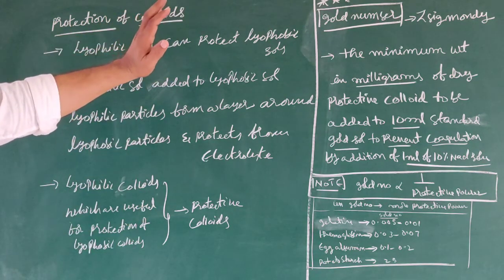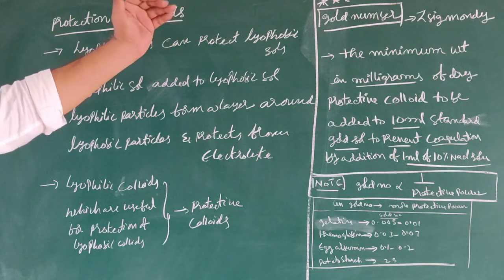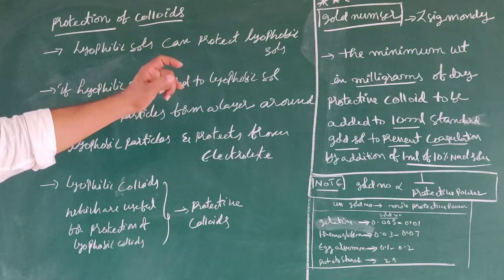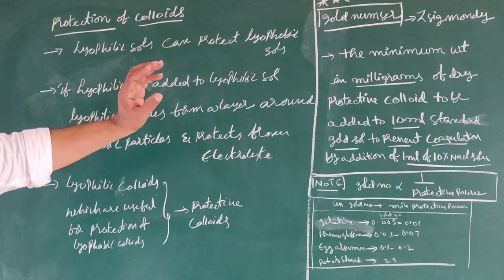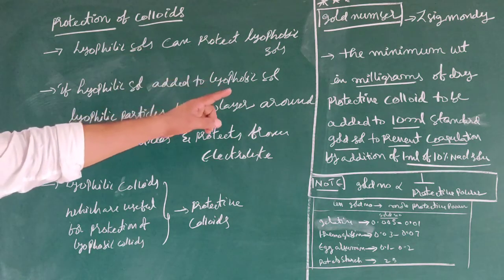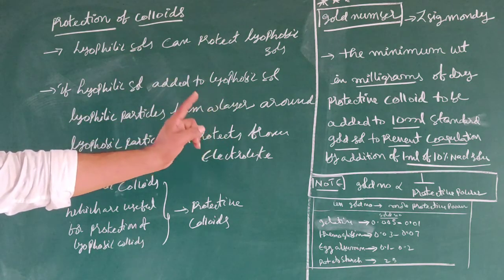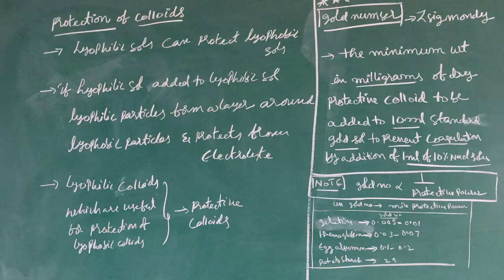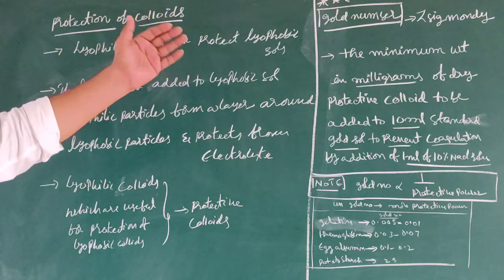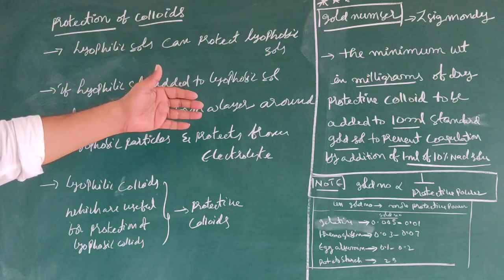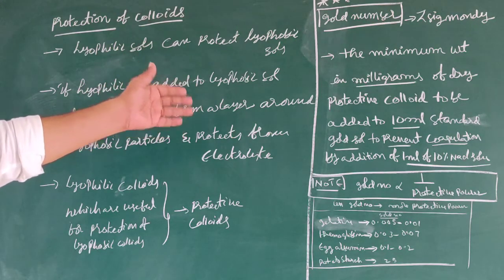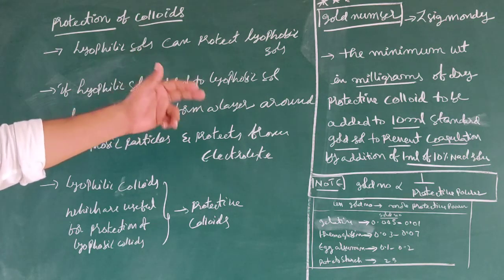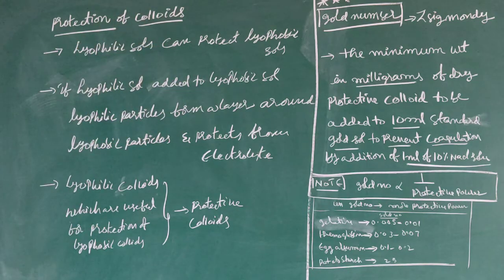Gold number, this is an important one. This was introduced by Zsigmondy. The definition of gold number is the minimum weight in milligrams of dry protective colloid to be added to 10 ml of standard gold sol to prevent coagulation by addition of 1 ml of 10% NaCl solution.